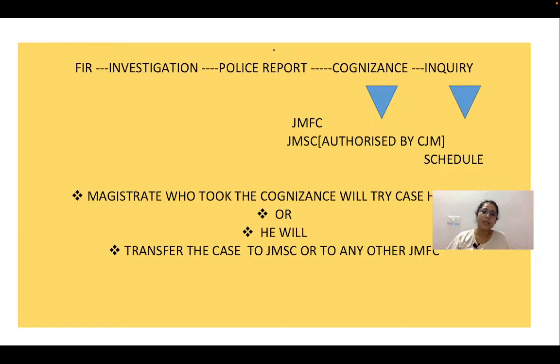So the cognizance is the situation in which the judicial magistrate comes to know about the offense. Okay, so when the judicial magistrate gets to know, has notice about the offense, this stage is called cognizance.